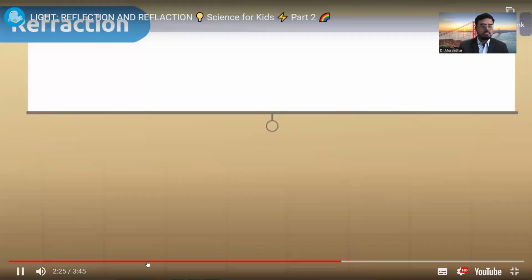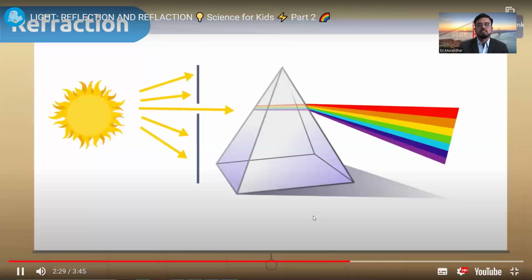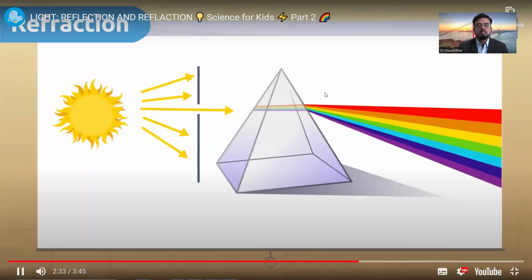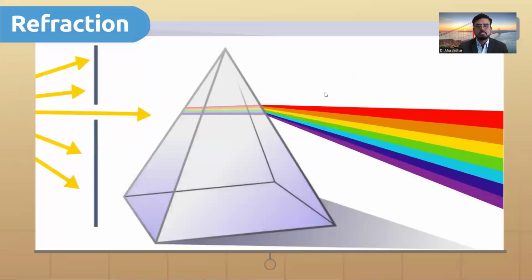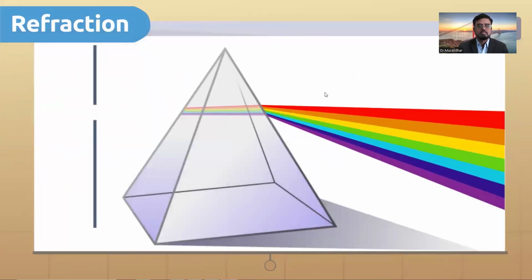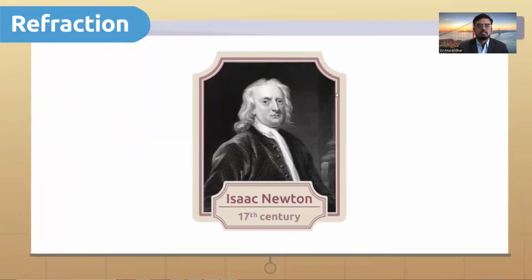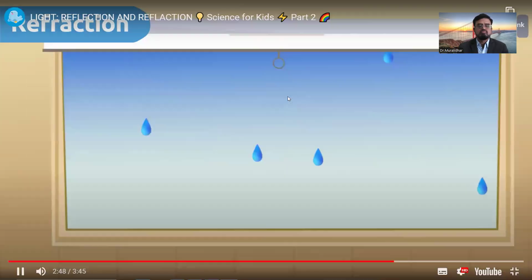Refraction is also the property that allows white light to be broken down into different colors. This phenomenon can be seen using a prism. When light rays reach the prism, they are broken down into different colors that make them up. Isaac Newton was the first to achieve this with an experiment done in the 17th century. Yes, it was that long ago.